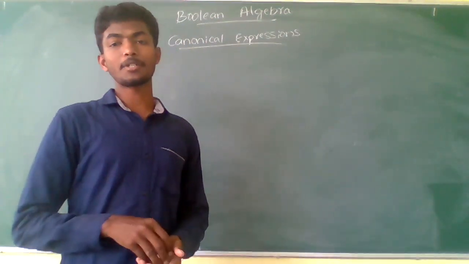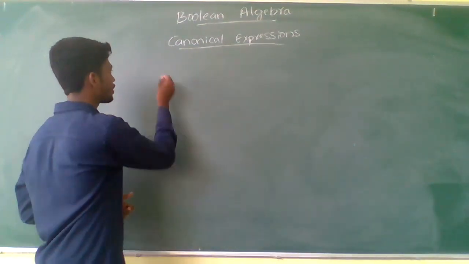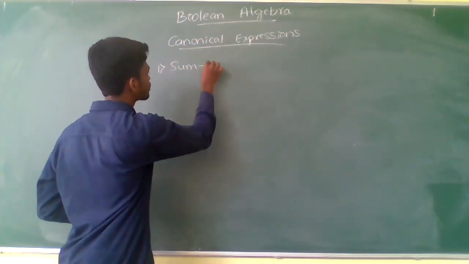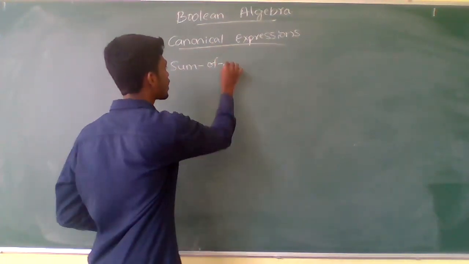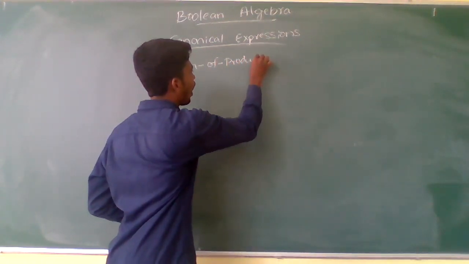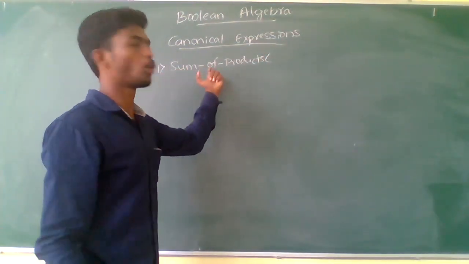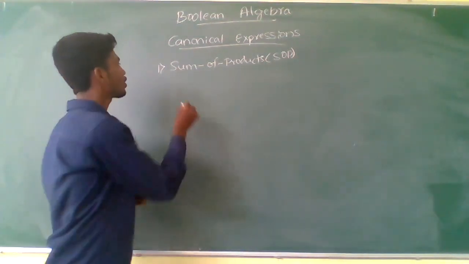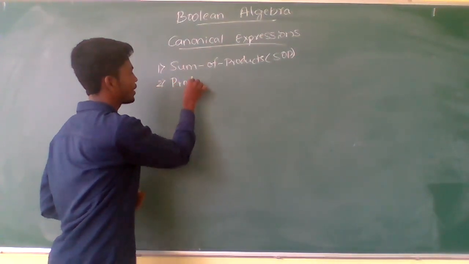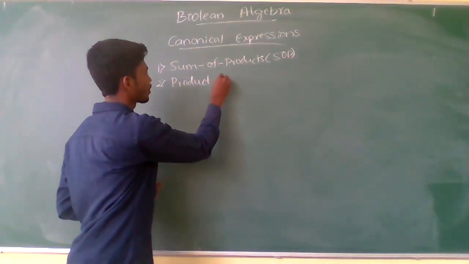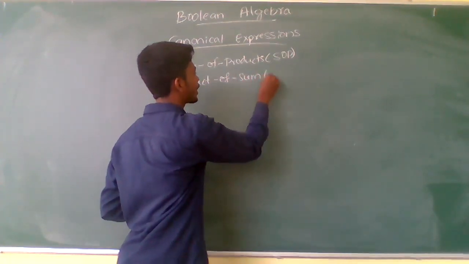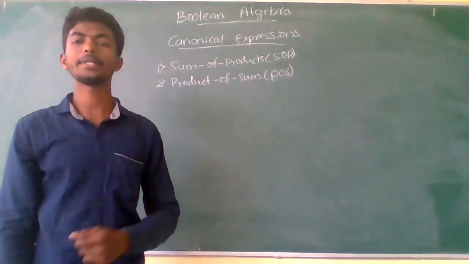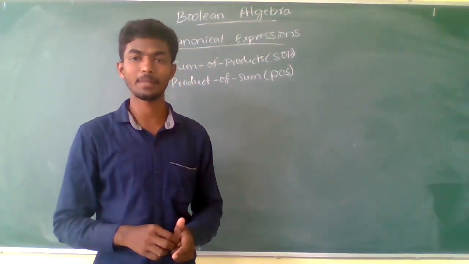For canonical expressions we have two different types. One is based on min terms, which is sum of products, or simply SOP. Another type is product of sums, based on the max term, or simply POS, where SOP is based on the min term and POS is based on the max term.